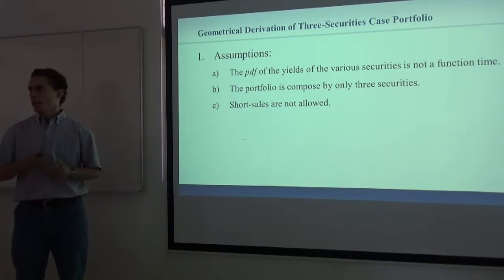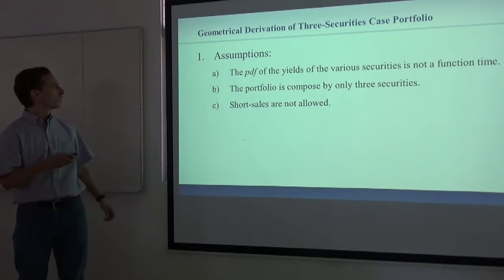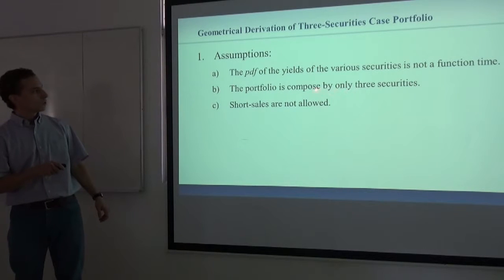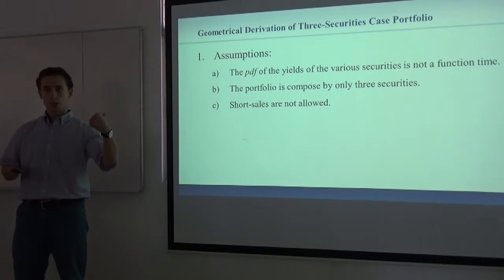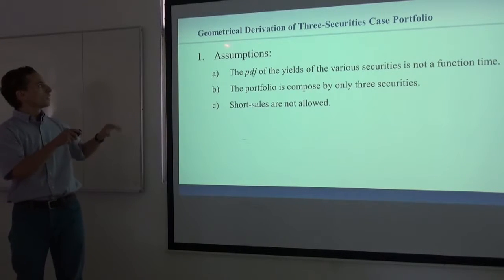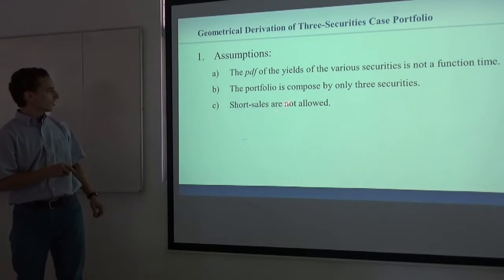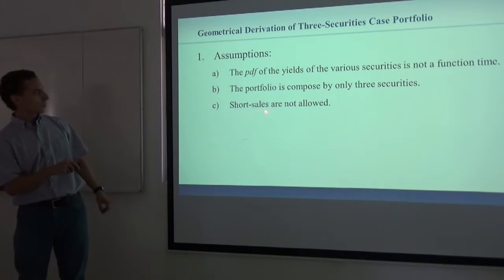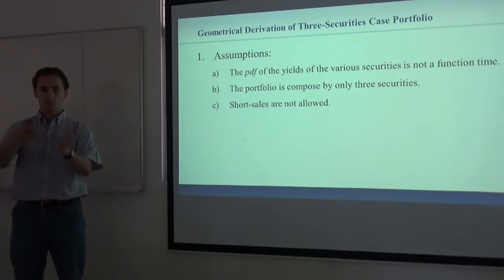If not, at time t1 we might want to change the composition of the portfolio. Second, the portfolio is composed of all 3 securities, and because the composition of one security is the complement of the other 2, we can reduce this to a geometrical analysis in a plane. And third, short sales are not allowed, so we can focus on a defined restricted solution space.